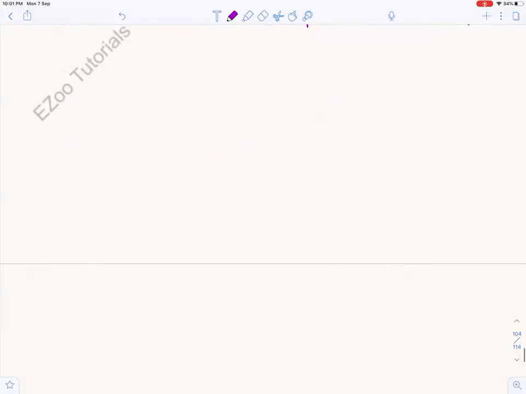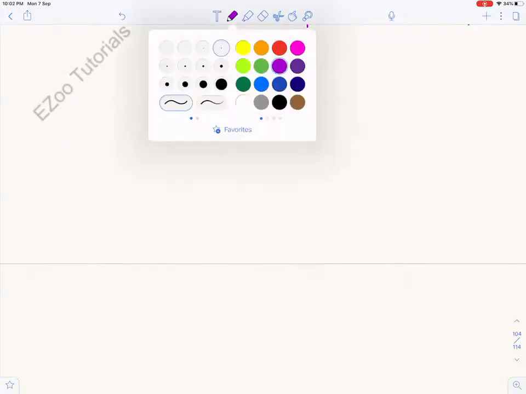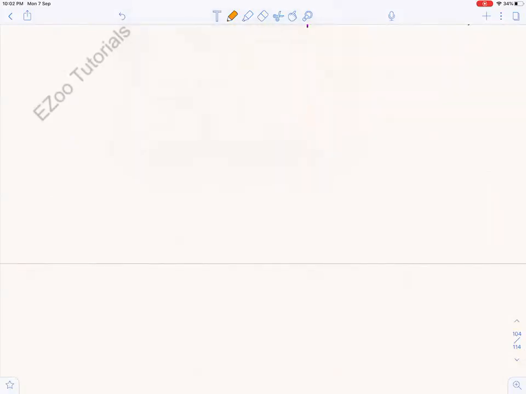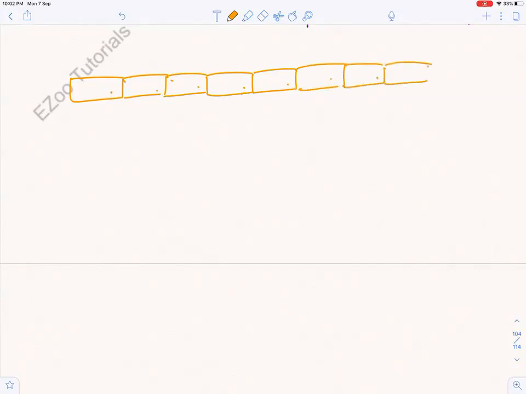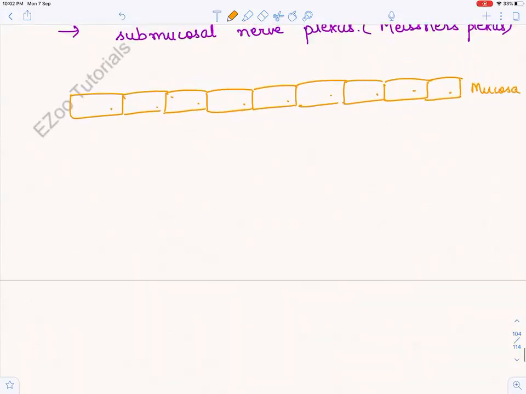So the first layer is what? I'll make it with orange. Think. Suppose this is the mucosa, right? Mucosa is divided into three parts: epithelium, lamina propria, and muscularis mucosa, right?